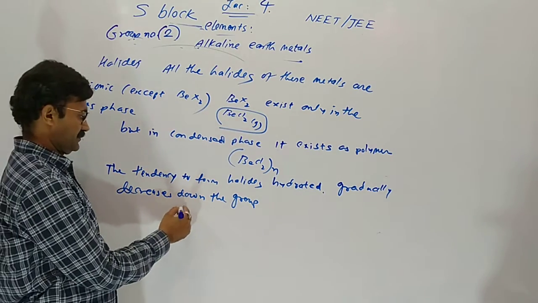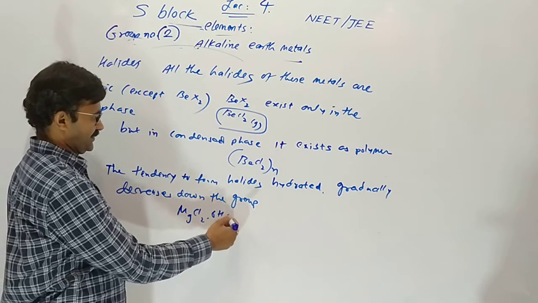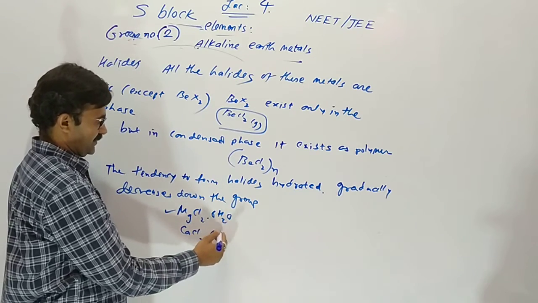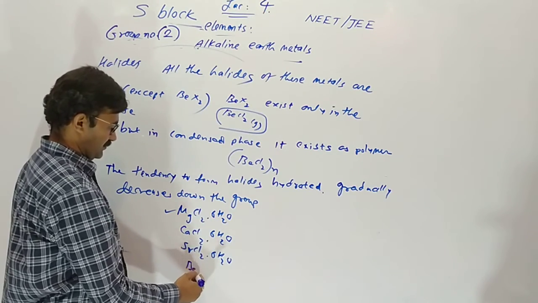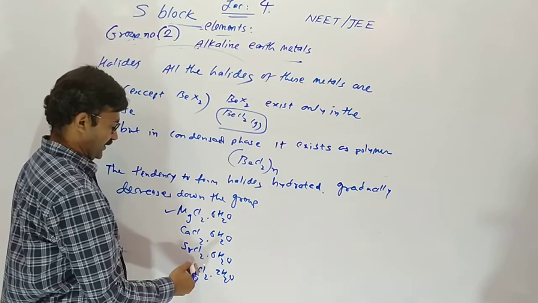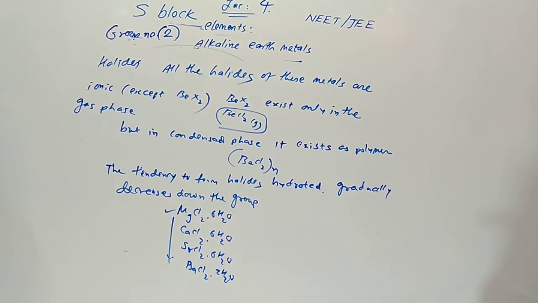For example, MgCl2 exists with 6H2O, calcium chloride with 6H2O, strontium chloride also 6H2O, but barium chloride with 2H2O. So the tendency to give hydrated salts decreases. MgCl2, calcium chloride, strontium chloride give 6H2O, whereas barium chloride gives only 2H2O. It means it has less attraction toward water from top to bottom. Understood? Now we will meet in our next lecture. Till then, bye.